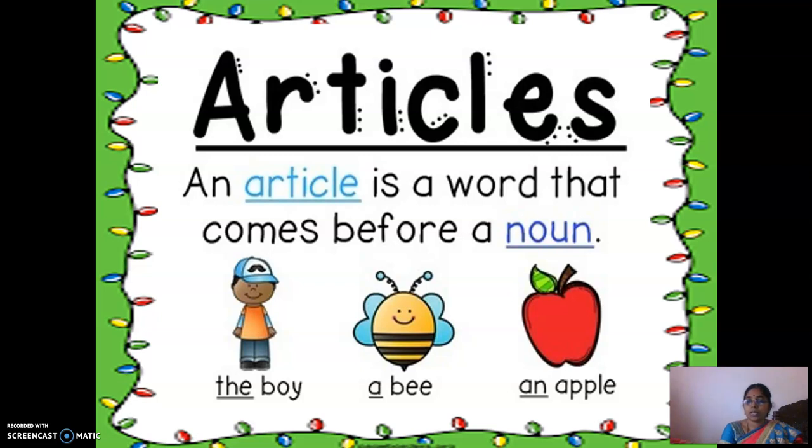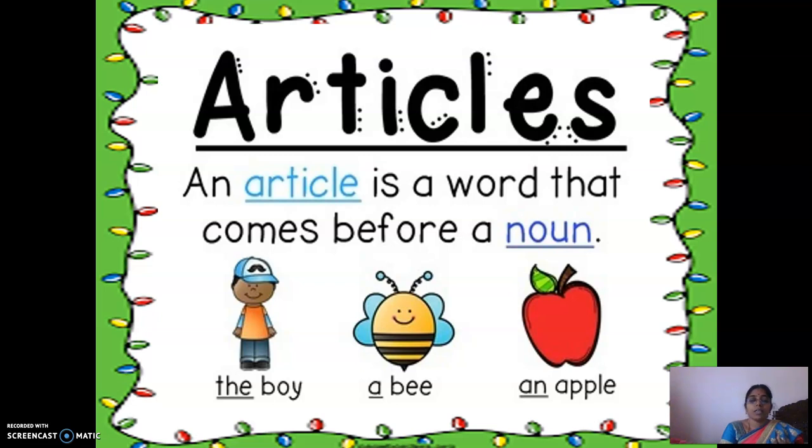Articles. What are articles, dear? An article is a word that comes before a noun, and it is very important for your sentence making. Without an article, it will not be a very good sentence, and it will not show you whether it is singular or plural, and whether it is definite or indefinite.